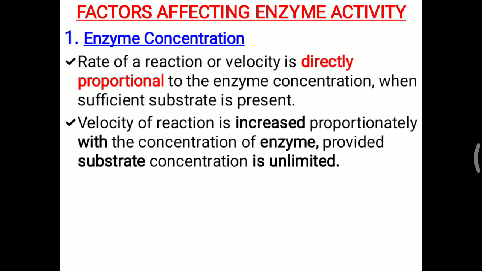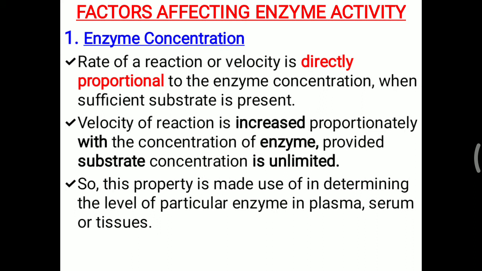Now if you have unlimited substrate, and initially only 10 enzyme molecules, in 1 minute you will get 10 products. Suppose you have 100 enzyme molecules. After 1 minute you will get 100 products. So if you increase enzyme concentration, more product will be generated, but the condition is that substrate should be unlimited. This property is also useful in a clinical laboratory to determine the level of a particular enzyme in plasma, serum or tissue.